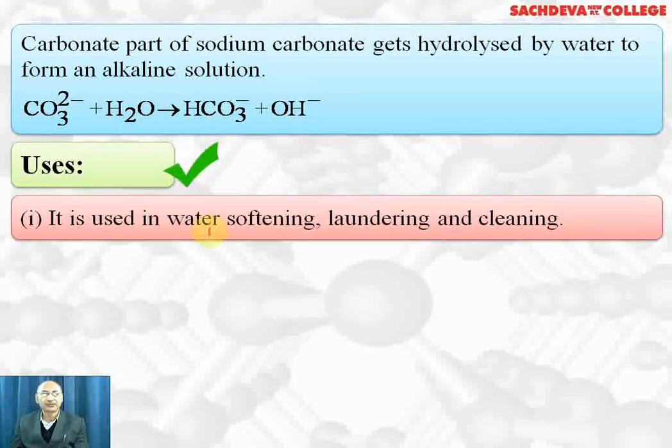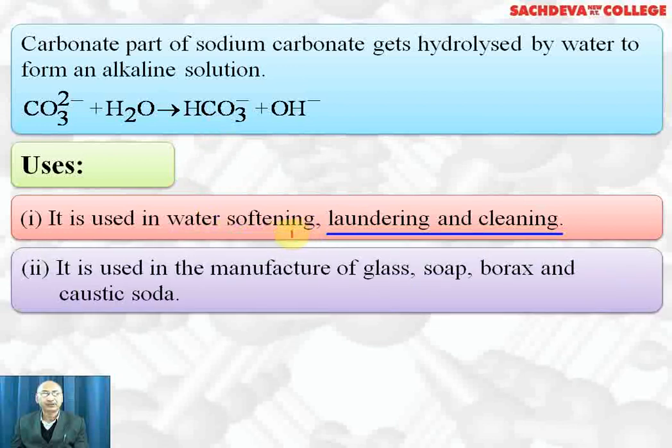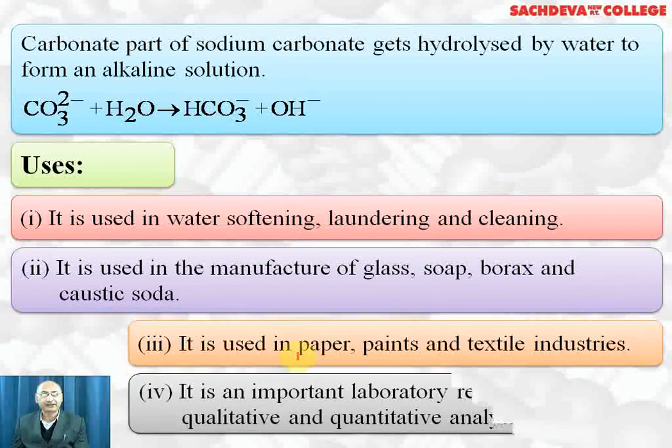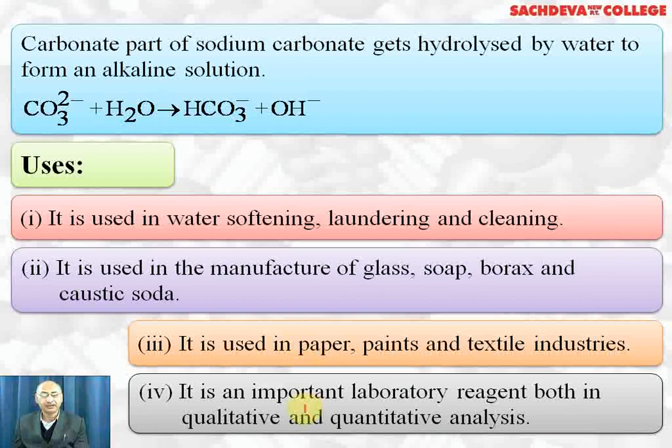Uses of sodium carbonate: it is used for softening water in laundry and for cleaning purposes. It is used in manufacture of glass, soap, borax, and caustic soda. It is used in paper, paints, and textile industry. It is an important laboratory reagent both in qualitative and quantitative analysis.